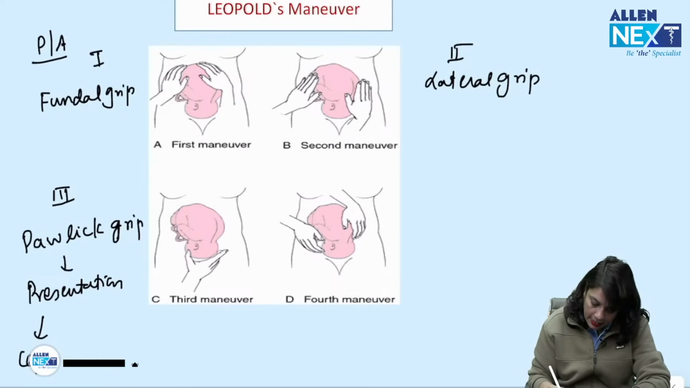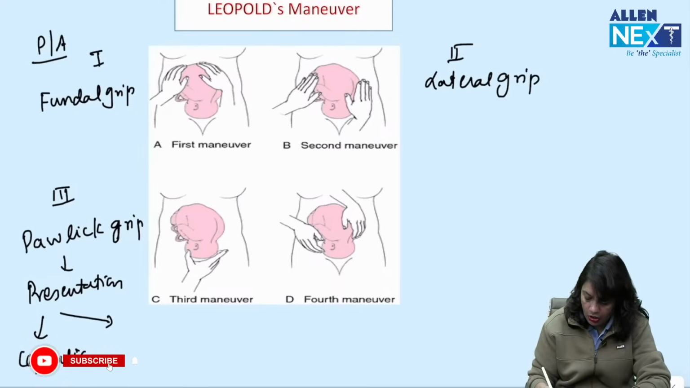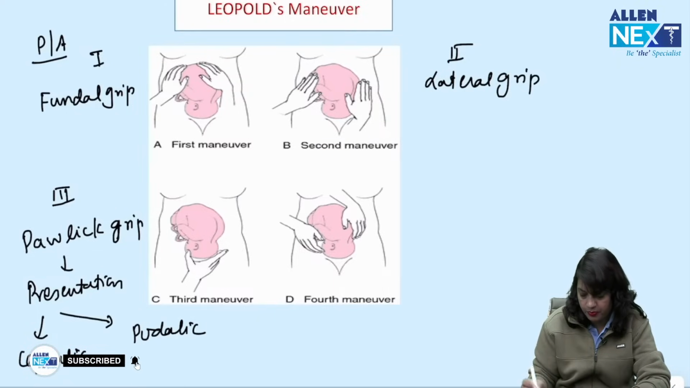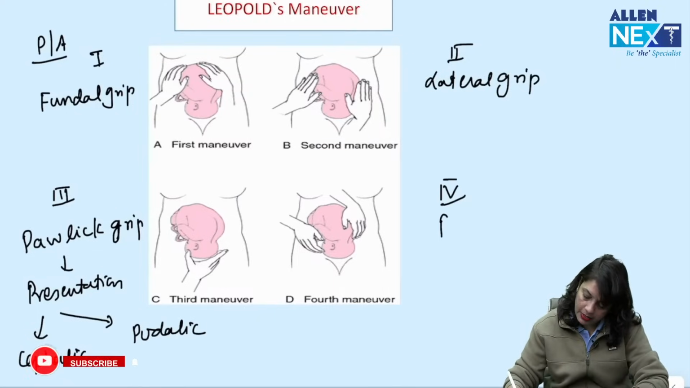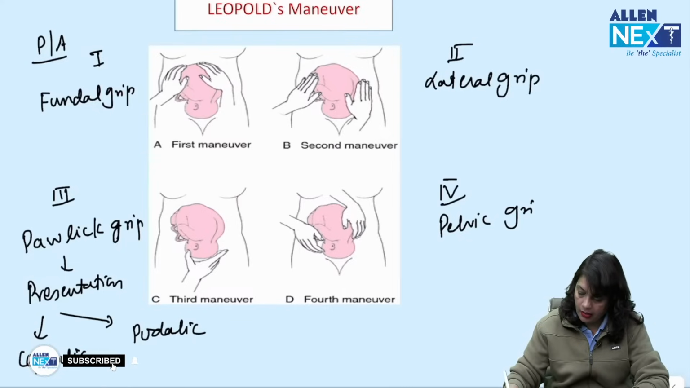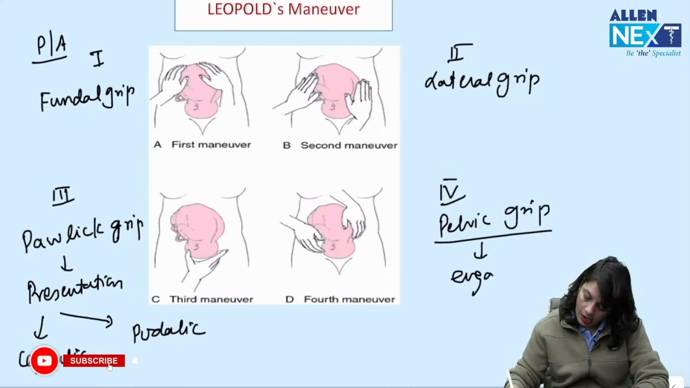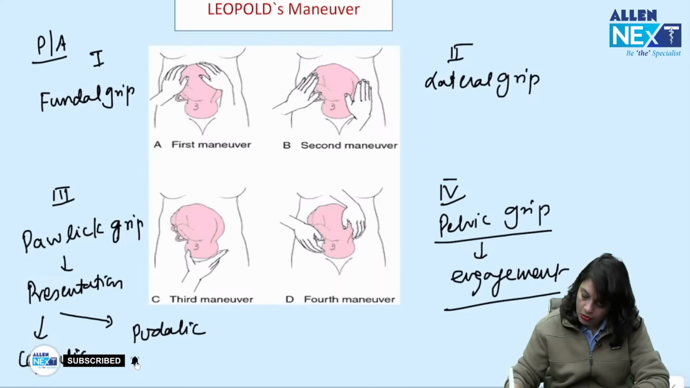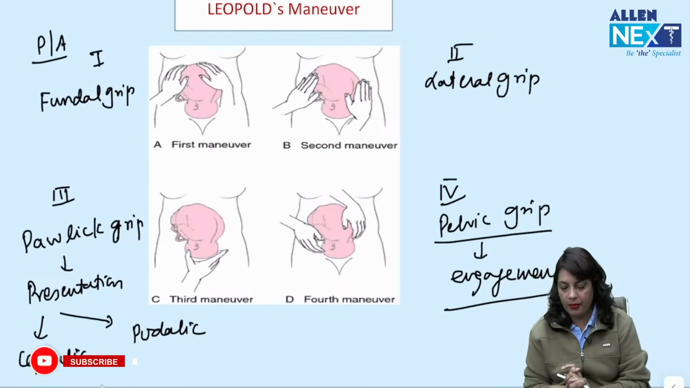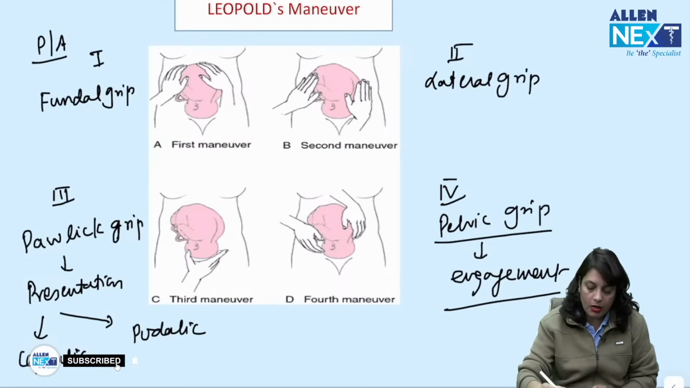Presentation can be cephalic, which is shown in this image, or it can be podalic, which is breech. And the fourth grip is the pelvic grip, which is for engagement. So you can get this complete image and they can ask you what is this maneuver.